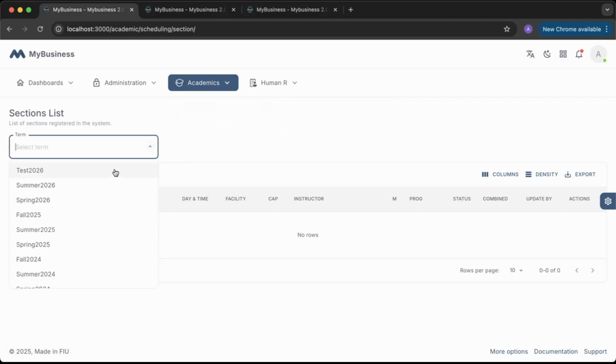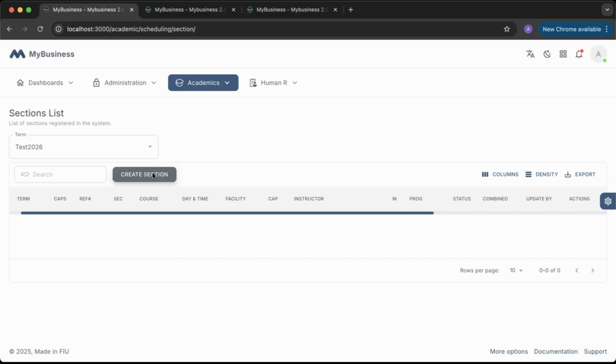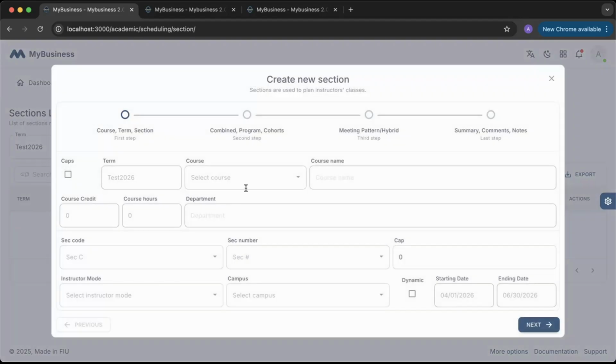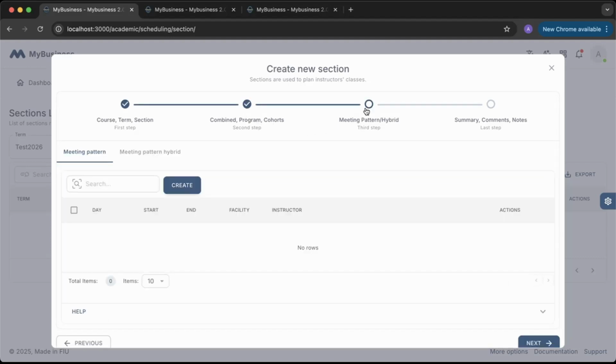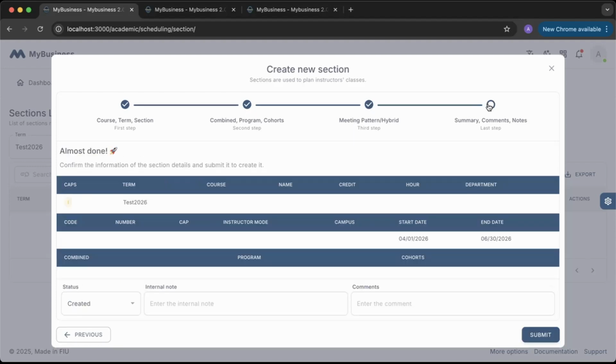you'll click on the term that you want, and then you'll click Create Section. Here, it'll show you all the information that you need in order to be able to create a new section. Course, term, section, whether it's combined, what program, cohorts, if it's a meeting pattern, so is it hybrid, is it normal? And of course, a summary of all the information that you've submitted. So I'm going to fill this in and show you what to do after.